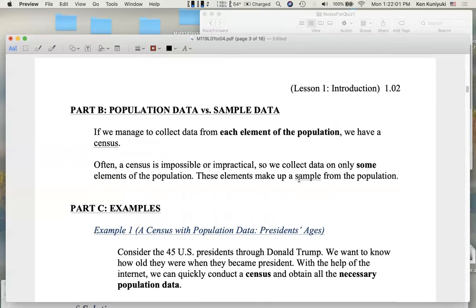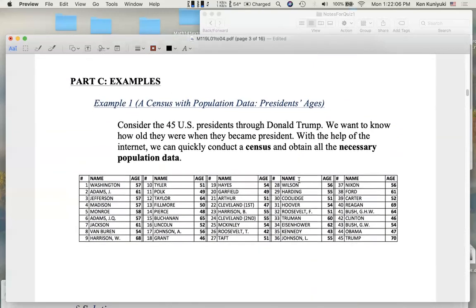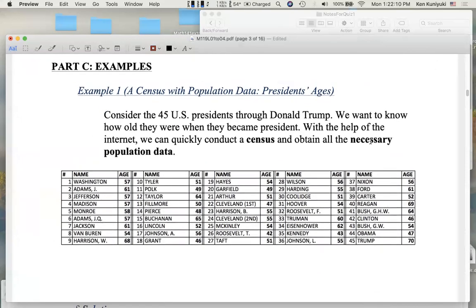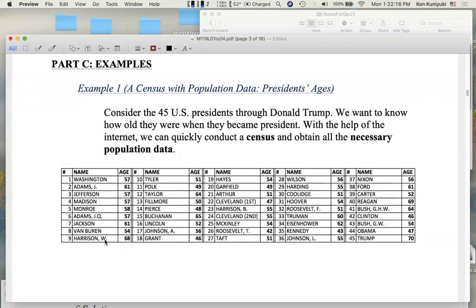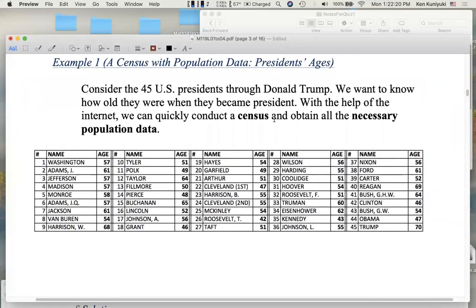Okay, so let's talk more about the idea of a census. I got this data from Wikipedia. Not generally recommended, but I think I was safe here. Example 1, a census with population data, presidents' ages. So here, I consider the 45 US presidents through Donald Trump. Cleveland is counted twice. We want to know how old they were when they became president, when they were inaugurated.